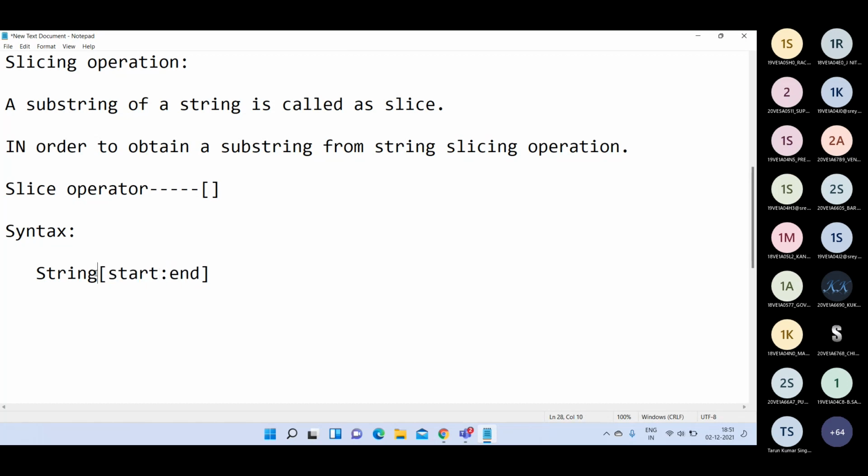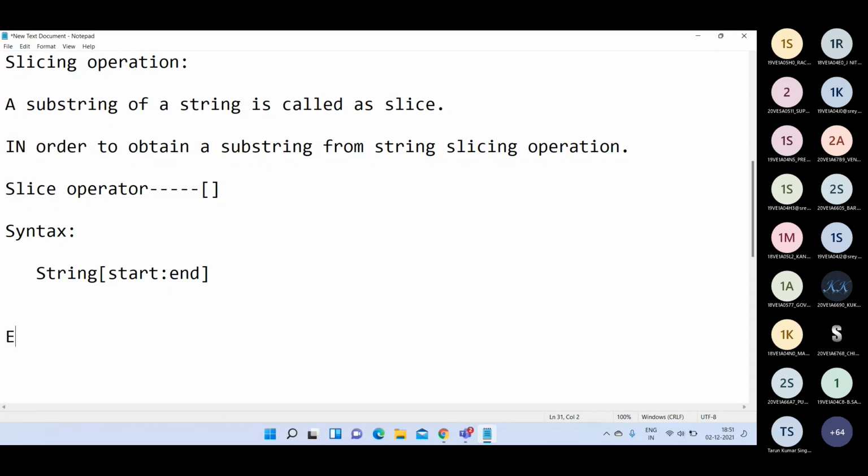In the place of string, we write the string object name. Here, the slice starts from the starting index up to end minus 1 index. This slicing operator gives the substring from the starting index up to end minus 1. Is it clear? The starting index and ending index are both optional. Sometimes you may give the starting index, sometimes the ending index, sometimes neither, and the slicing operation will still work and give some output.